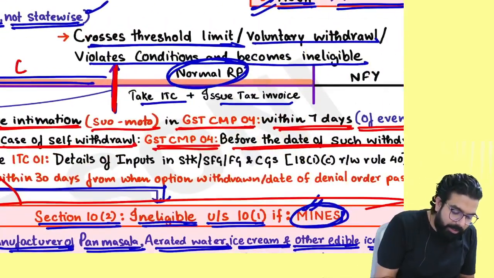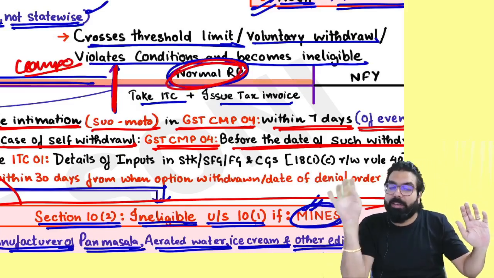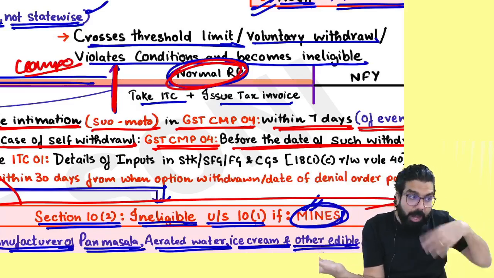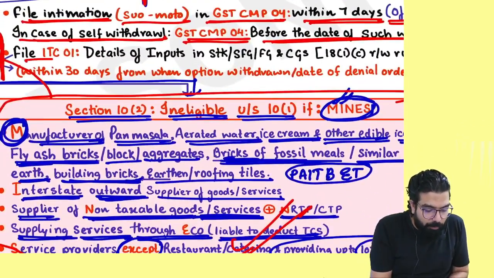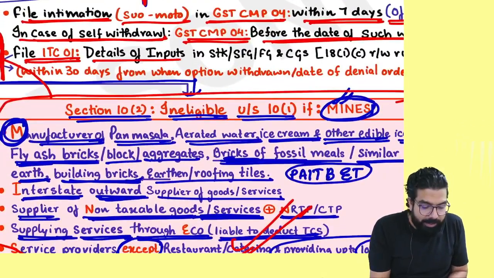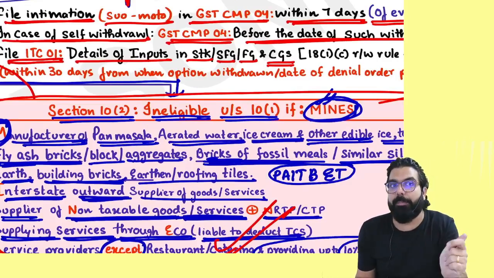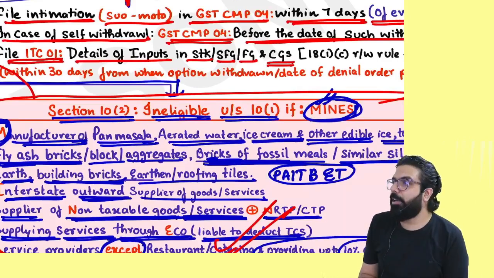Tell me one thing. I was under the composition scheme. Now I became a normal registered person. Under composition, was I taking ITC? I was not taking ITC. Now do I have to take ITC? Yes. So they are telling you to file one ITC 01 and give details of the inputs in stock, semi-finished goods and finished goods, plus details of capital goods, and you will be able to take the ITC. Is my point clear to all?